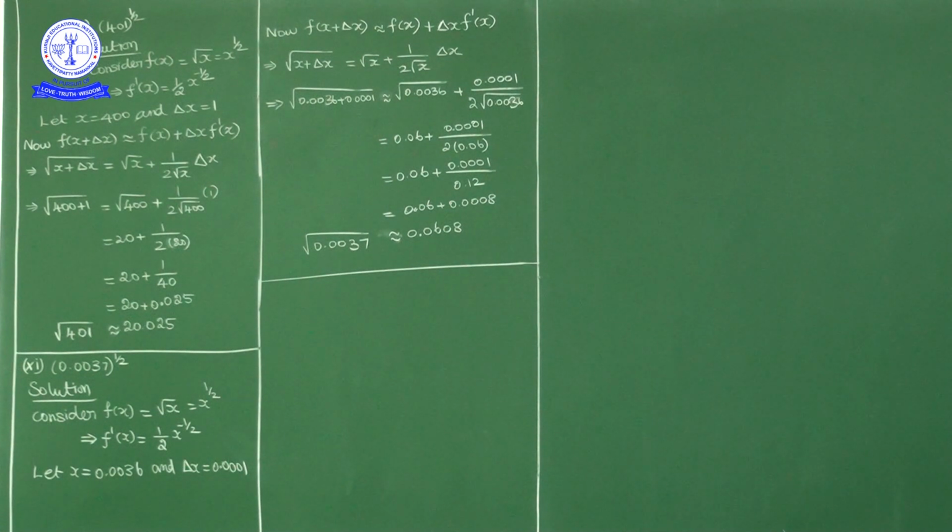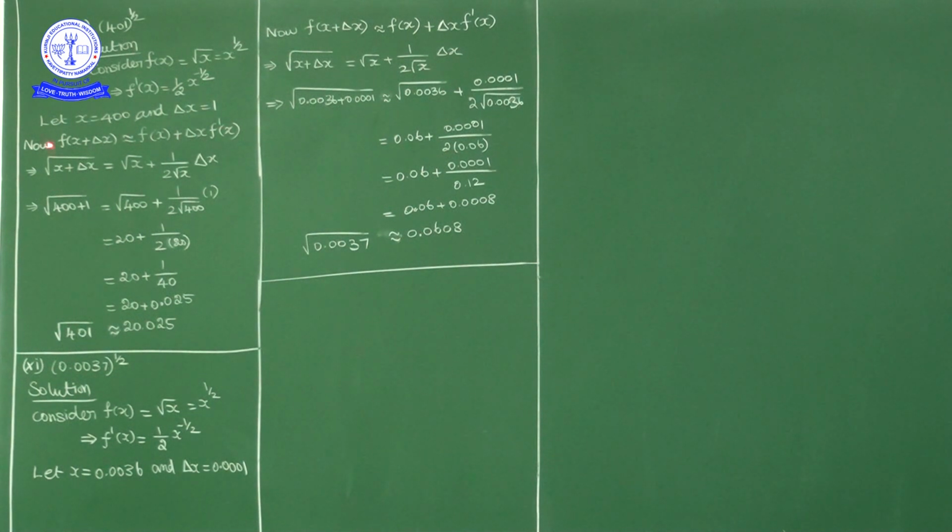Here, the question: first of all, 401 power 1 by 2. First of all, the function is the square root function. So consider f of x is equal to square root of x, or x power 1 by 2. Now f dash of x, the derivative of root x, is 1 by 2 root x, or 1 by 2 into x power minus 1 by 2. Okay. What do we have to choose as x and delta x? We know that square root of 400 is 20. So I'll consider x as 400 and delta x as 1.